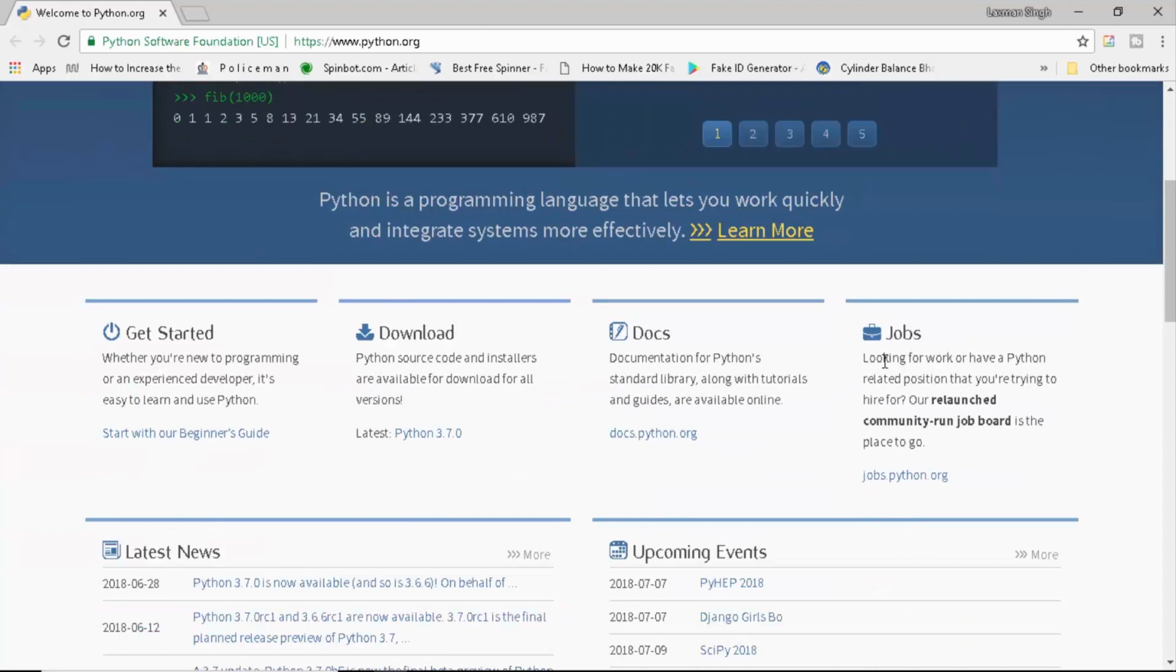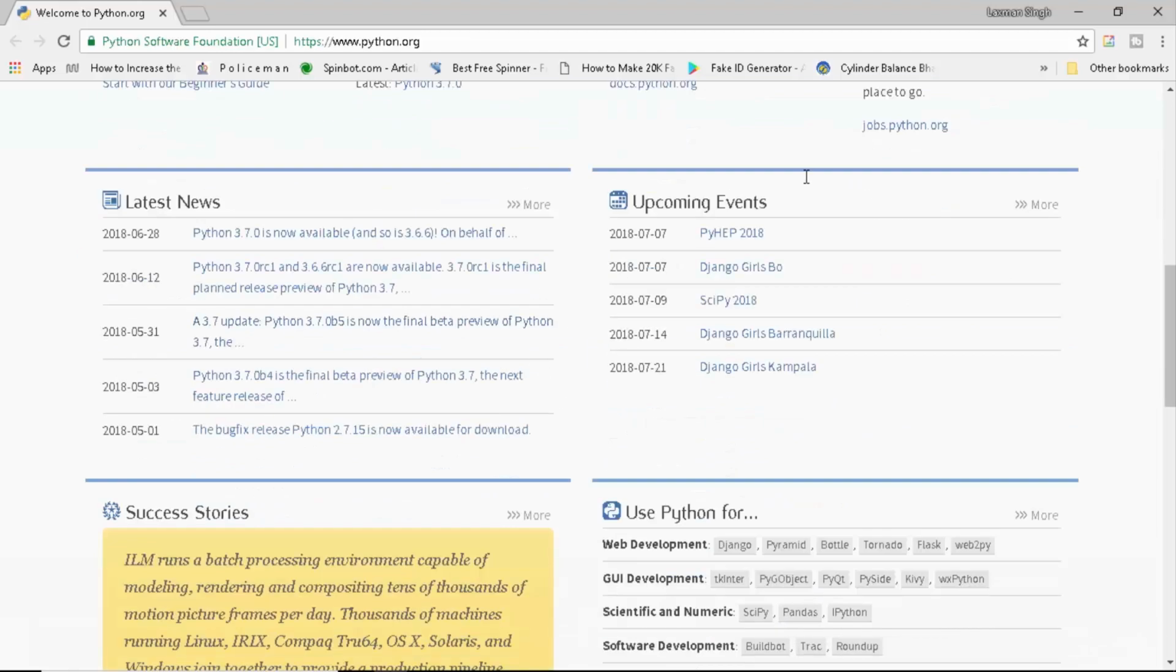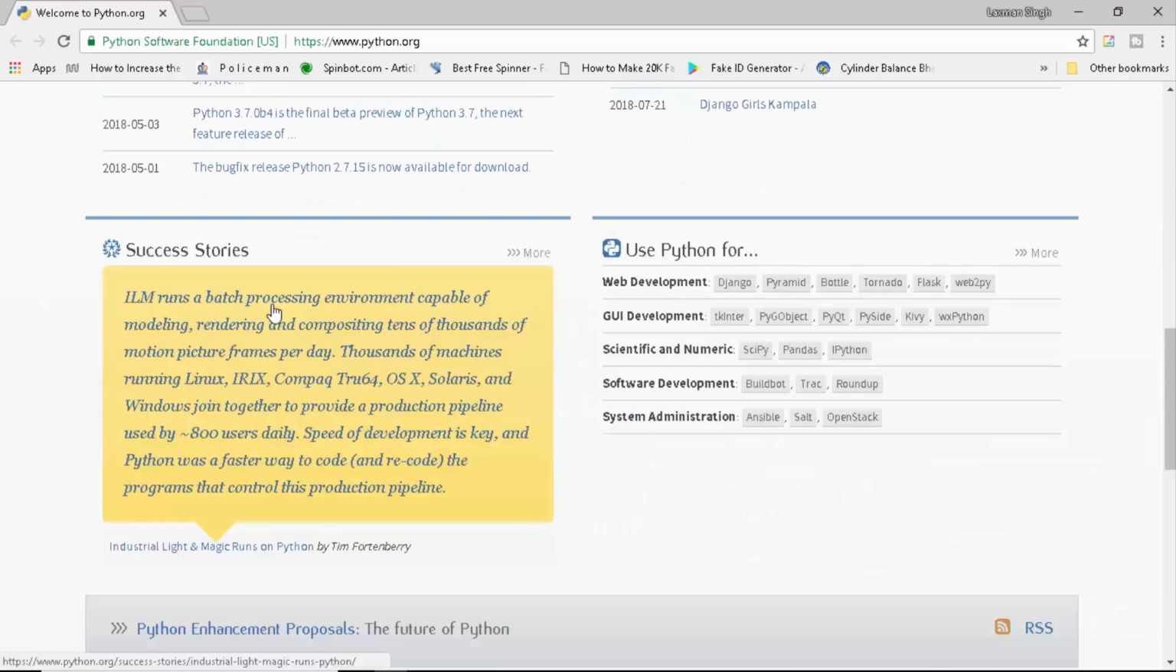There's a four-section area out here. The first shows Get Started, the beginner's guide, and the second one shows the download. The latest version of Python is 3.7.0. There is also documentation for the standard library, and tutorials and guides are available online. You can also search for Python jobs. If you are a certified Python user, then I prefer you go there. Here are some success stories you can read about.